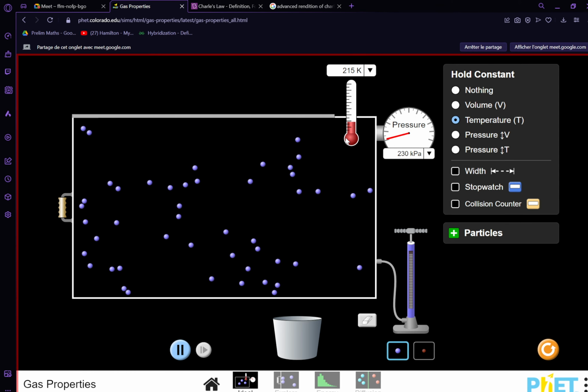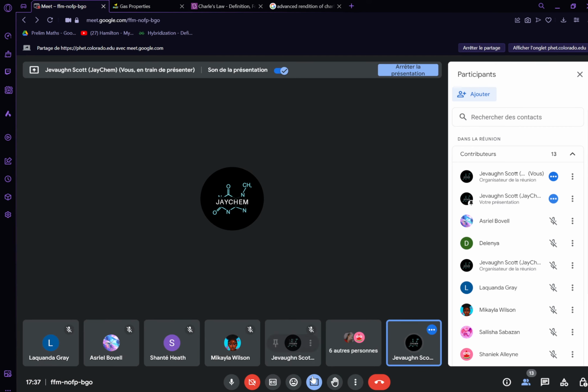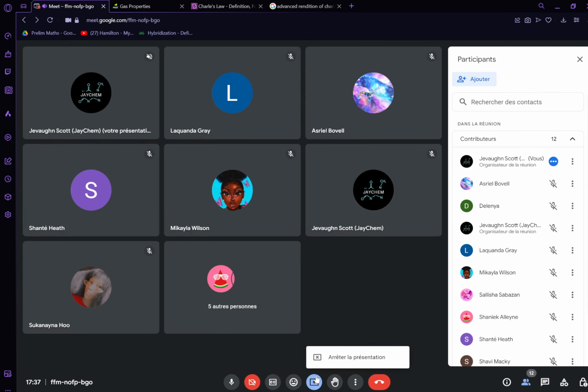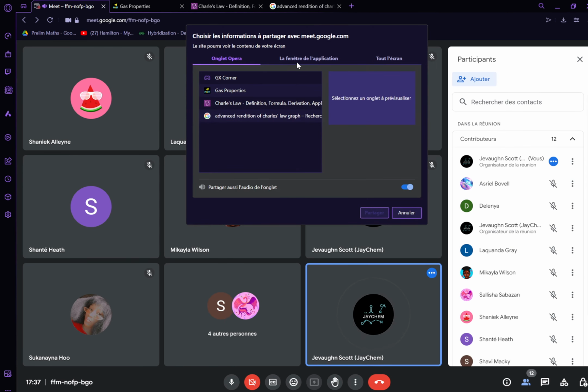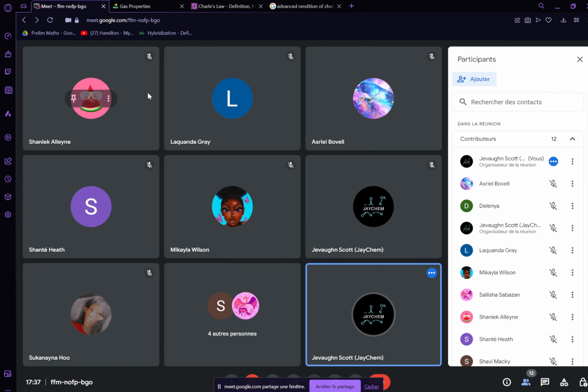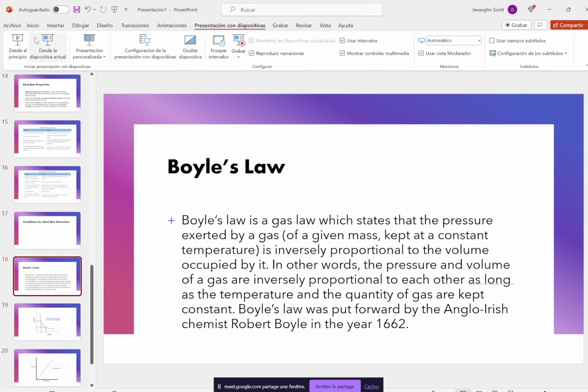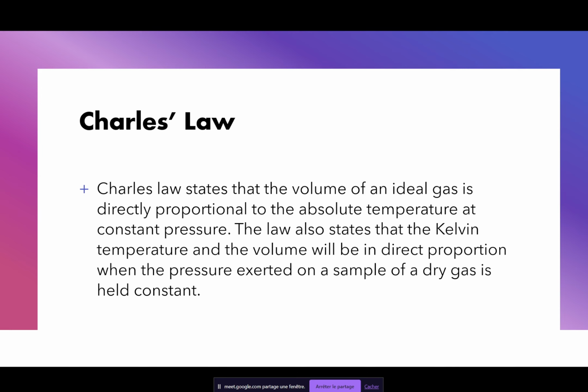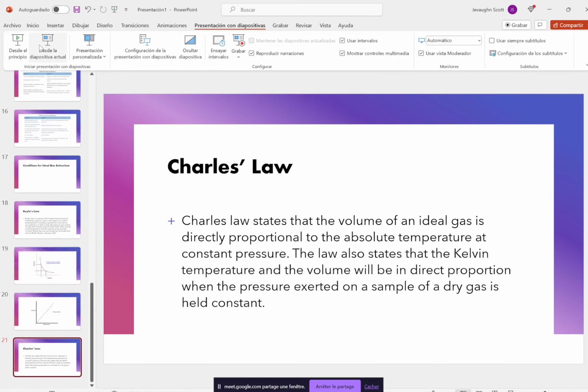So what does Charles' law say now? Because I know you guys did this before in class. It's just a review, because I know you guys have understood this already. Charles' law states that the volume of an ideal gas is directly proportional to the absolute temperature at a constant pressure. So we need to keep pressure constant, and the volume changes due to the absolute temperature.